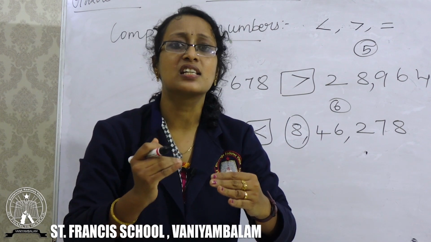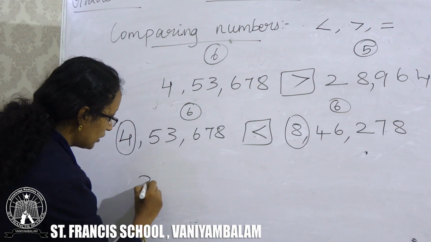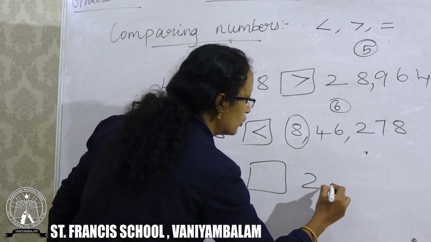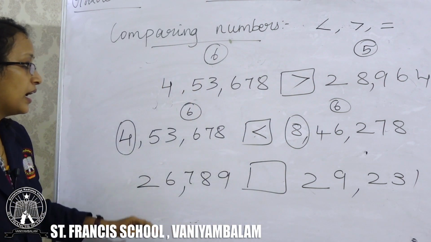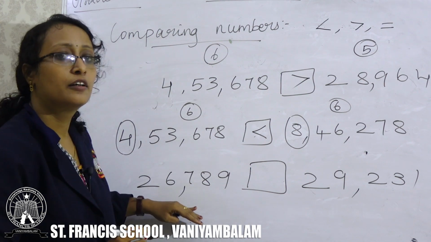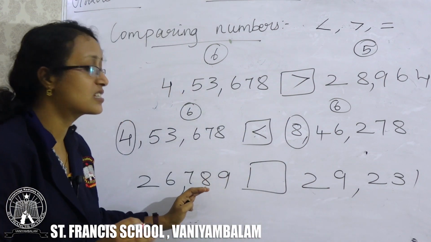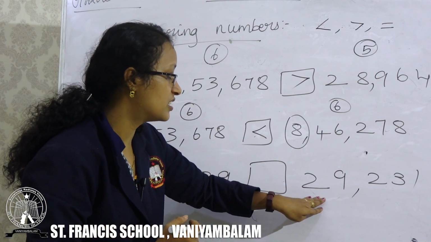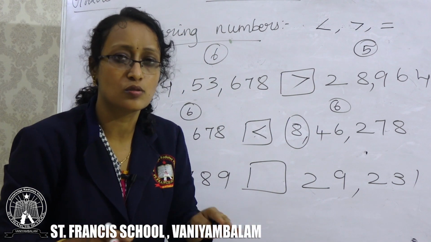If the first digits are also same and the number of digits are same in both the numbers, 2, 6, 7, 8, 9 and 2, 9, 2, 3, 1, check the number of digits. Here the number of digits is 5 and here also it is 5. Then the first rule is not possible because both the sides number of digits are same. So go to the next rule. The first digit is 2 and here also the first digit is 2. So the second rule is also not possible.